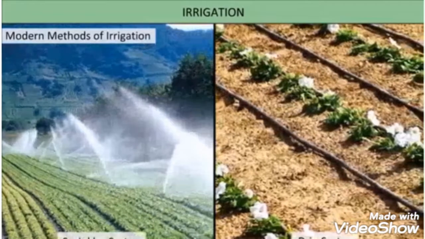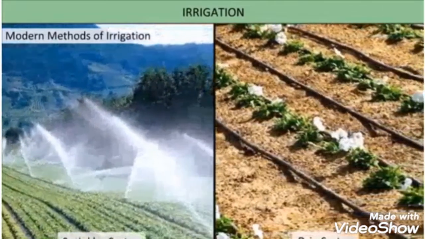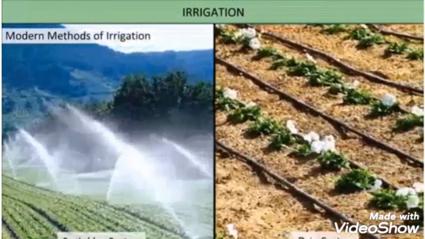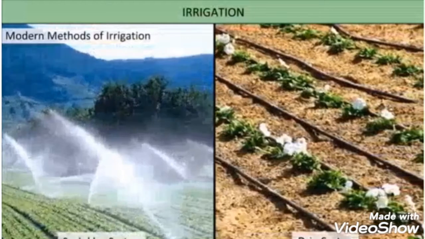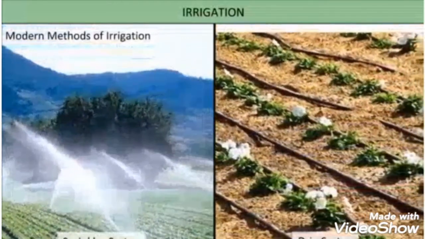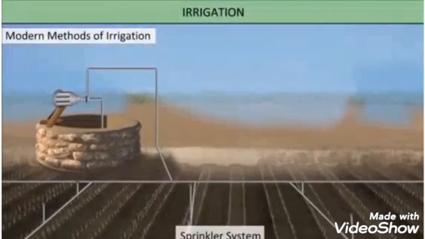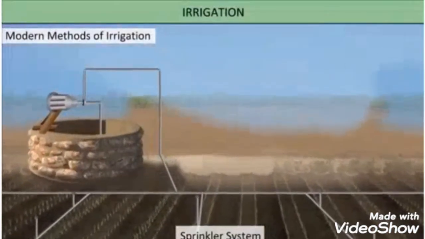Modern methods of irrigation are the sprinkler system and the drip system. The use of modern methods of irrigation helps us to use water economically. The sprinkler system is useful on uneven land where there is a lack of sufficient water.